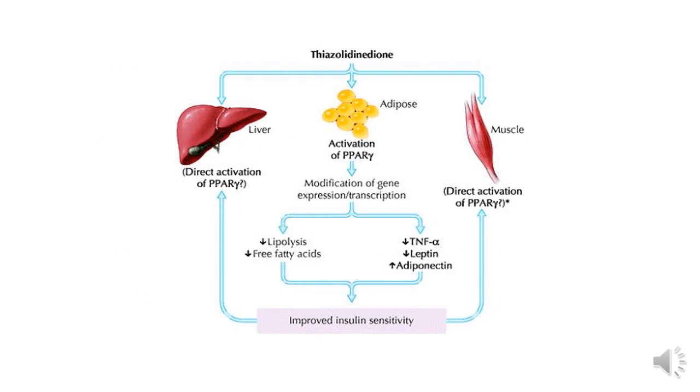Adipose tissue is a major site of action for thiazolidine diones. So pioglitazone activates PPAR gamma receptors, giving rise to transcription of insulin responsive genes and also regulation of the genes responsible for fatty acid metabolism and lipogenesis, giving rise to reduction in lipolysis, reduction in the free fatty acid levels. This gives rise to improved insulin sensitivity.